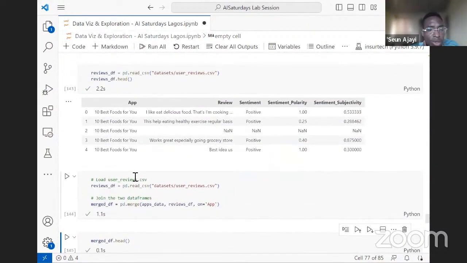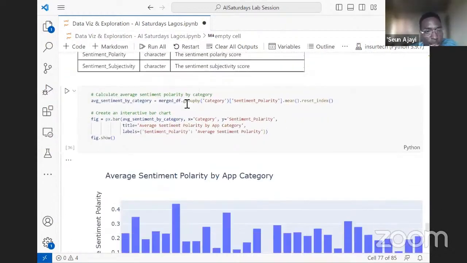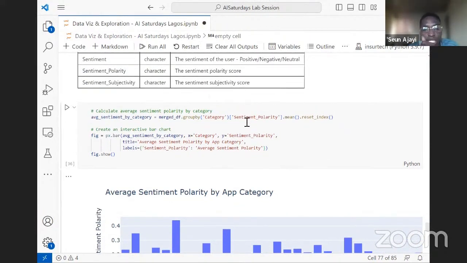Now, the question we are attempting to answer is how the sentiment of user reviews varies across categories. After we merge, we'll do a group by category. Since we are working on sentiment polarity, we can't really work on the sentiment column because it's categorical, but this is numerical. It's like a probability, or a density of the sentiment. So what we want to do now is get the mean of the sentiment polarity of each category, and we want to plot them.